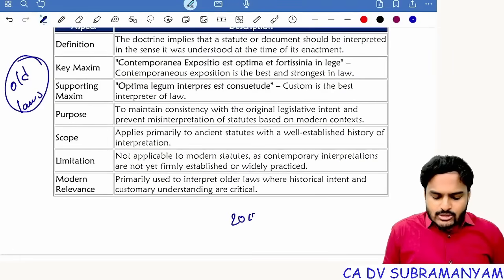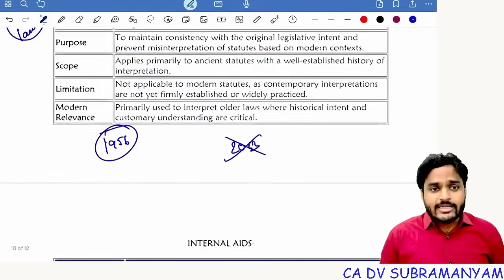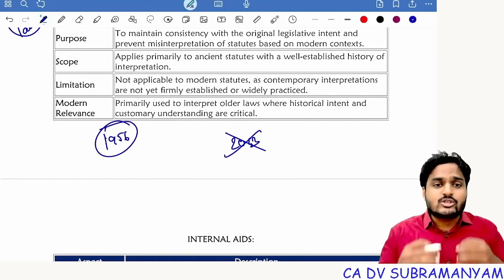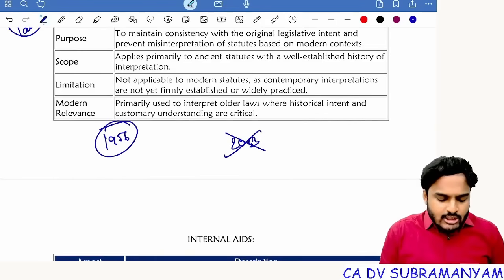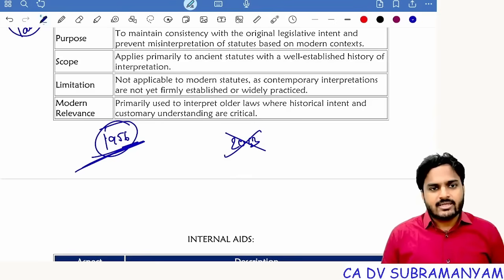Imagine Companies Act 2013 didn't come, and we are having Companies Act 1956. So when you are interpreting a provision belonging to Companies Act 1956, you have to consider the situations, customs, usage, practices prevailing during 1956 for better understanding of the provisions. Getting my point, students?